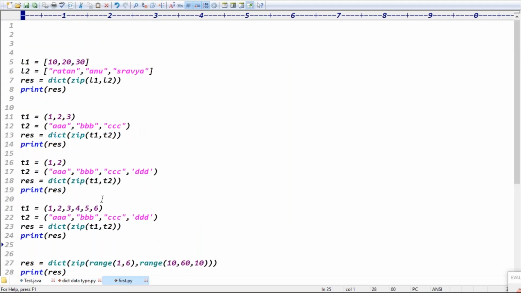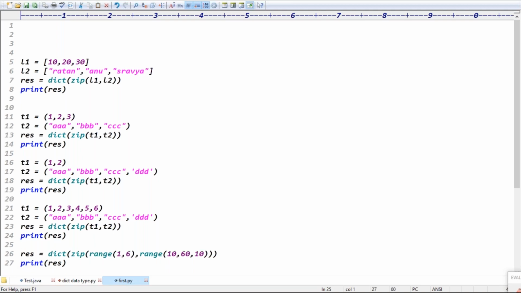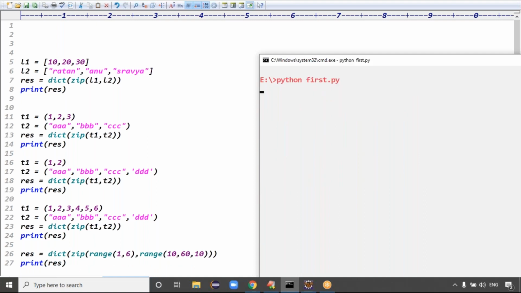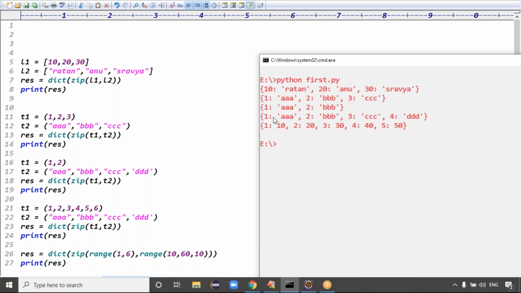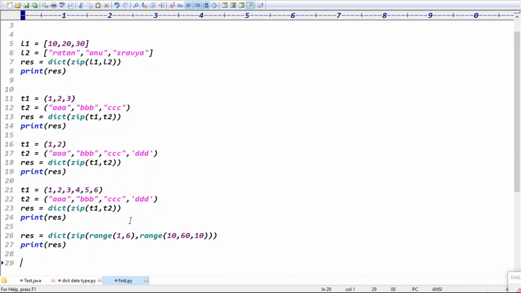Next case you can see. T1 contains how many values? 6. T2 contains how many values? 4. It will take the first 4 values. Which one has the smaller length? It will take that many items. Guys, I hope you got the clarity, right? So 1 triple A, 2 triple B, 3 triple C, 4 triple B. I think this is the type conversion, guys.